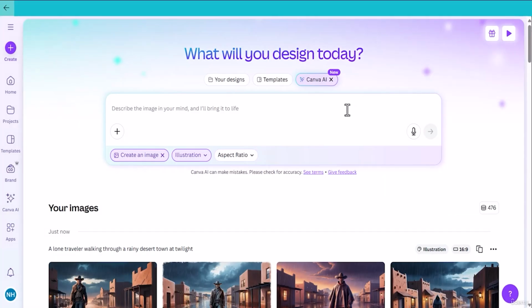Canva AI can bring your ideas to life. So it is as simple as that. Canva AI creates images based on your prompt, based on your style, based on your aspect ratio.